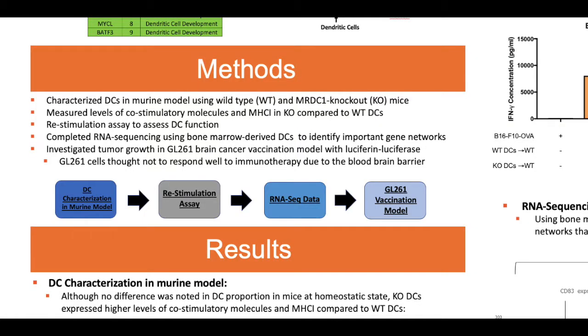For the methods of the study, we first characterized DCs in a murine model using wild-type and MRDC1 knockout mice. Next, we measured levels of co-stimulatory molecules and MHC1 in knockout DCs compared to wild-type DCs. We also completed a restimulation assay to assess DC function, and then completed RNA sequencing using bone marrow-derived DCs to identify important gene networks. Lastly, we investigated tumor growth in a GL261 brain cancer vaccination model with luciferin luciferase.